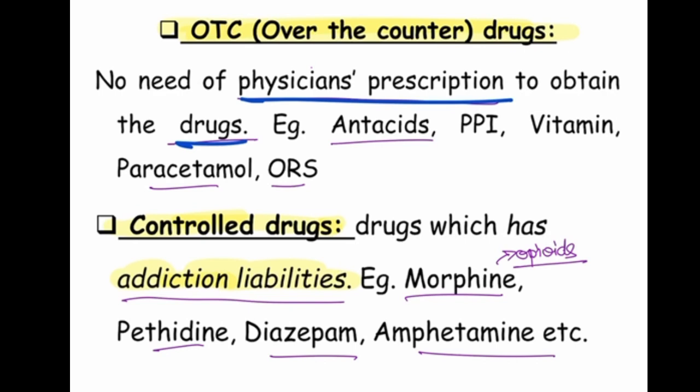It can be given in the pharmacy itself without any prescription. So without prescription I can buy those medicines. But some, like poison or sleeping tablets, particular drugs are given only with prescription. It's the rule that you must have the doctor's particular prescription to buy the tablet. That is different. So over the counter drugs do not need a physician's prescription. Examples: antacids, PPI, vitamin tablets, paracetamol, ORS. So these need no physician prescription. Controlled drugs are the drugs which have addiction liabilities.